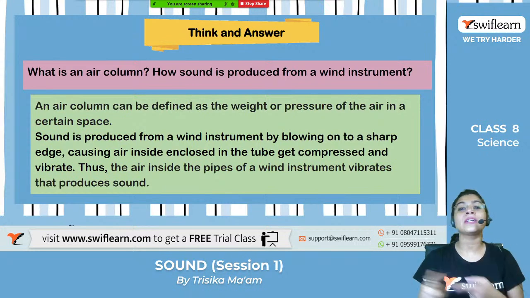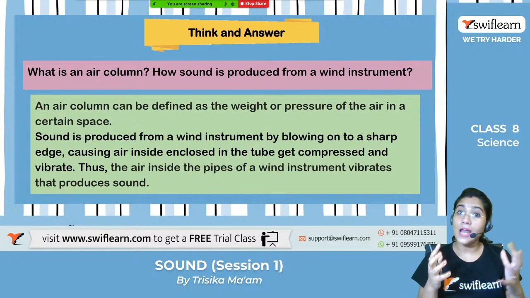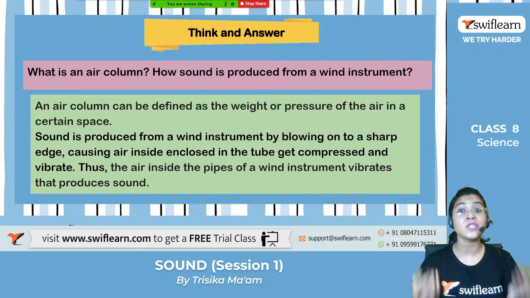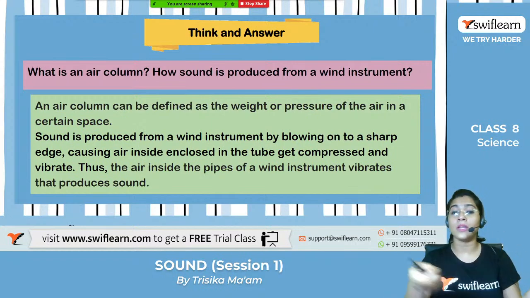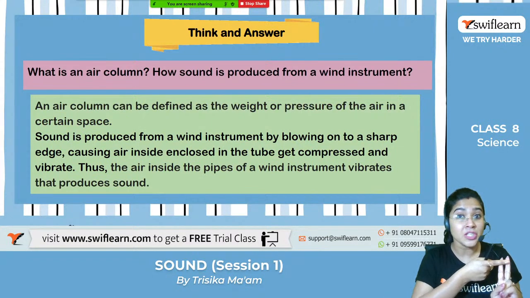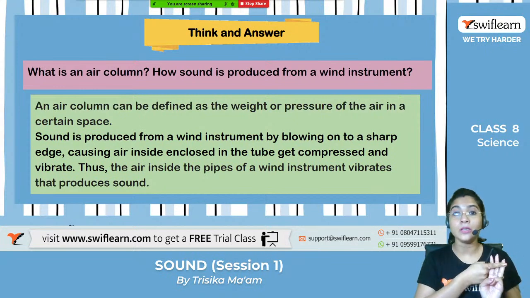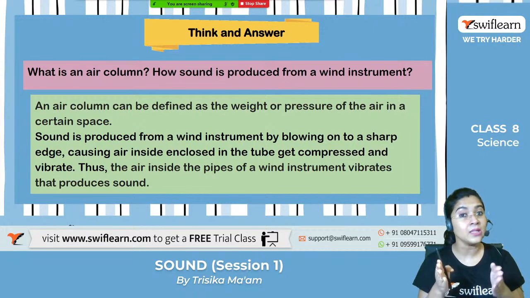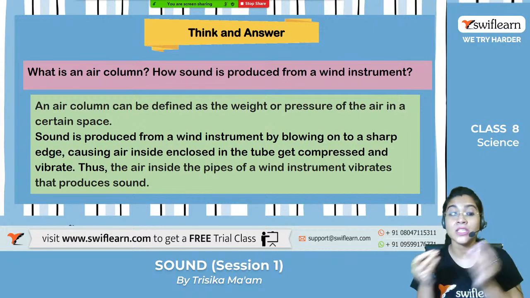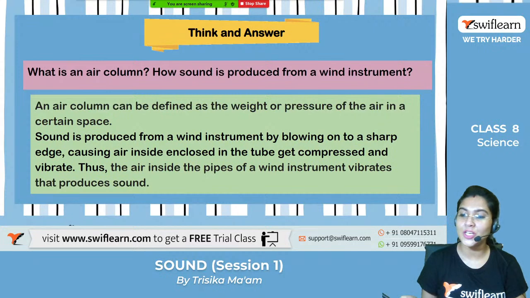So in all the cases we can say that the sound is only produced when something is vibrating, whether it is the string, or the wind instrument, or the membrane, right? So vibration is the main thing by which sound is produced. Up to this much clear?